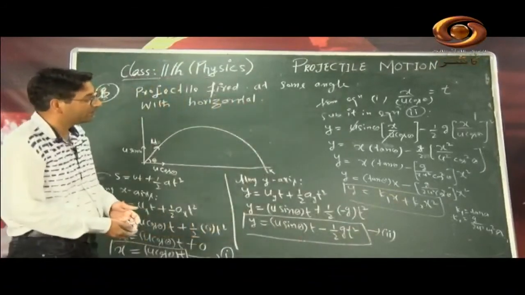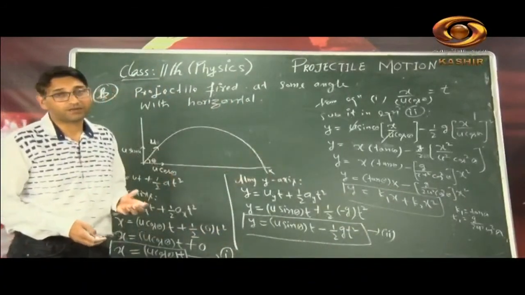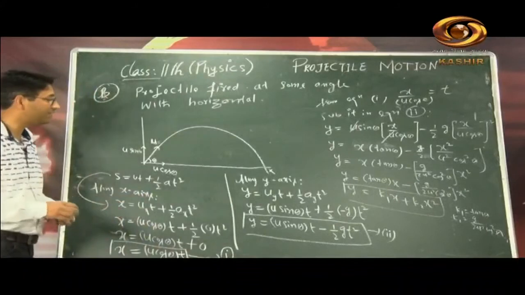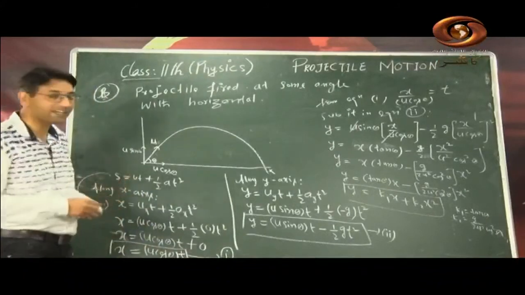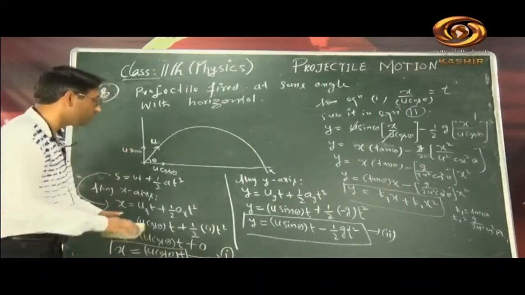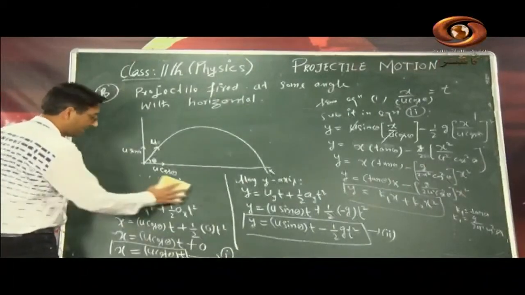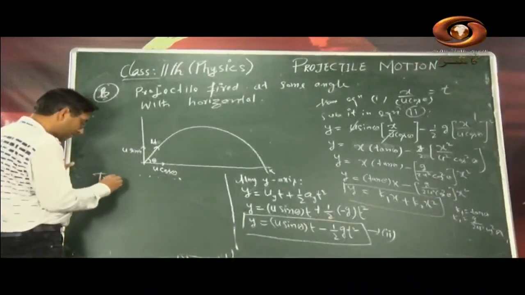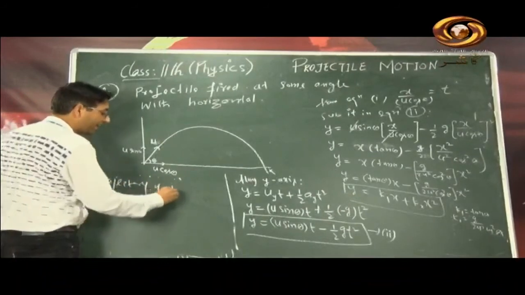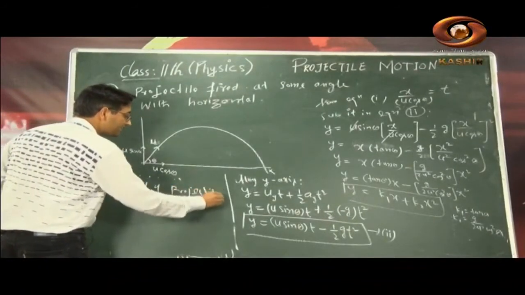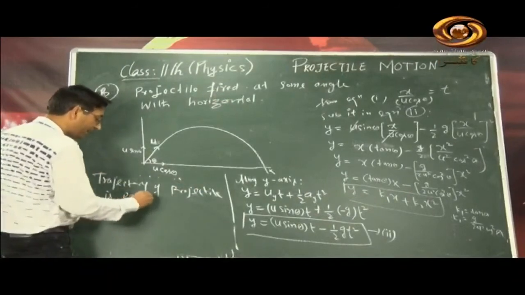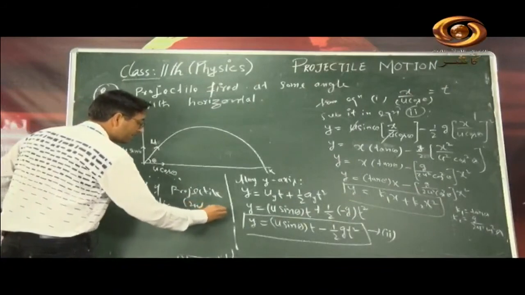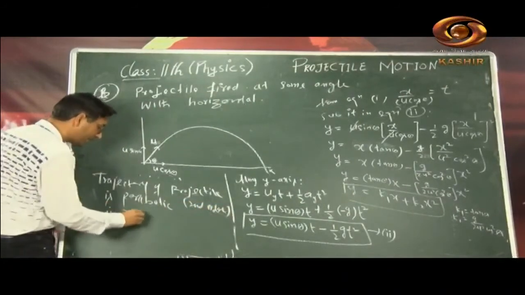Again, see the degree, see the power of x there is square. So this is again the equation of parabola, but second order parabola. So again we come up with the conclusion that the trajectory of projectile which has been fired at some angle with horizontal is parabolic in nature. So the conclusion of the whole thing is, I will write down conclusion here. What is conclusion? Trajectory of a projectile is parabolic in nature. Parabolic second order, second order parabola, okay, second order parabolic in nature, but whatever it is second order, it is parabolic in nature.